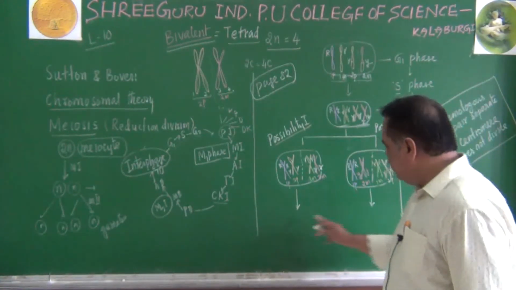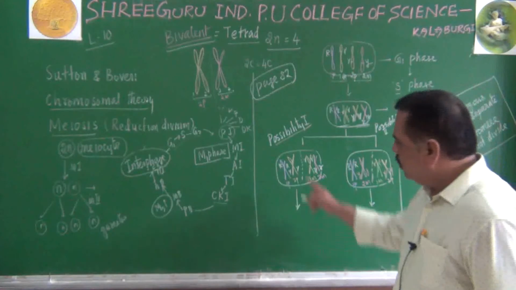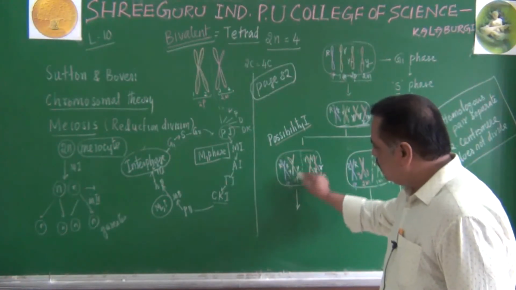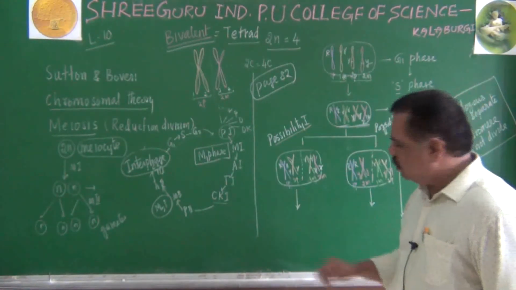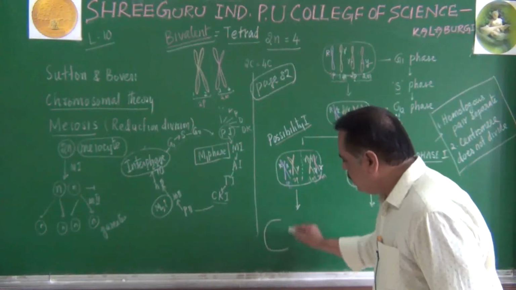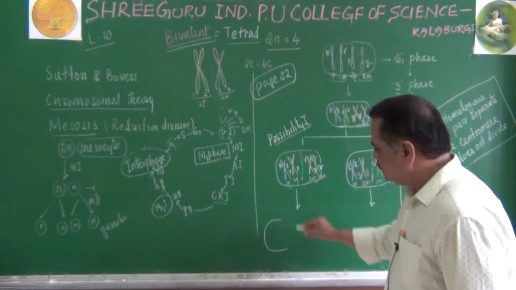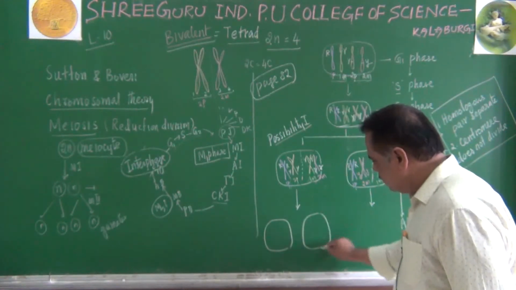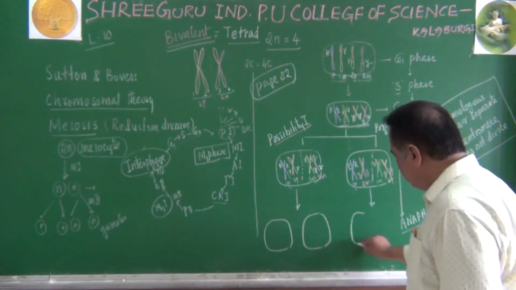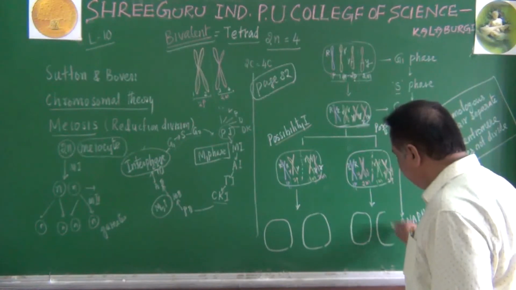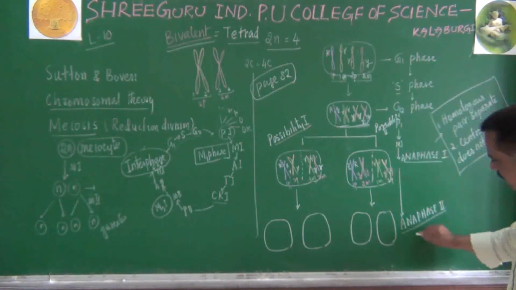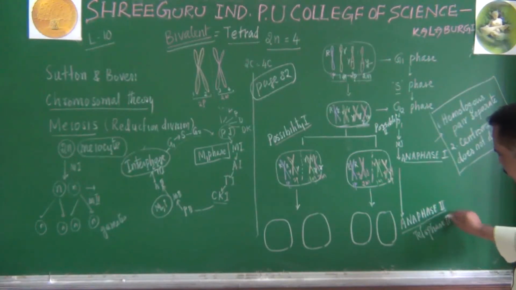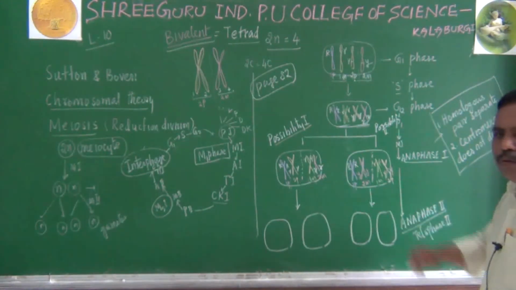At the end of anaphase 2, further separation has happened. So at the end of this one, we will be getting 4 daughter cells like this. These are 2 daughter cells, these are 2 daughter cells. Imagine at the end there is telophase 2 also. At the end you will be getting 4 daughter cells.